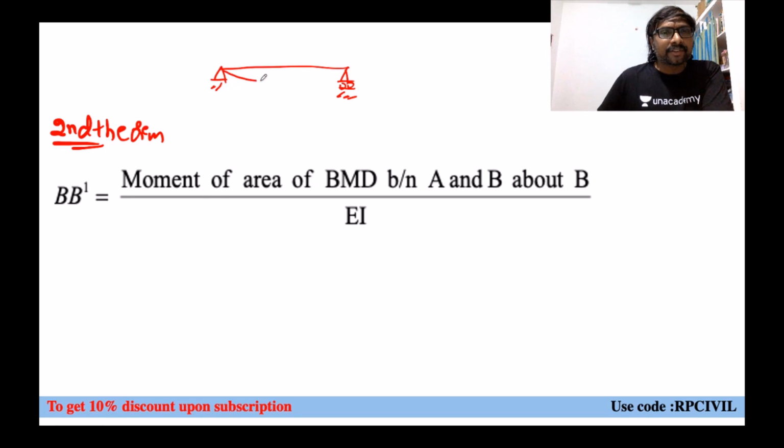And this is your which one? Elastic curve or deflected profile. This is A, this is B. And I wanted to get some sloped deflection at this point C, right? C2, C1, it is moving.